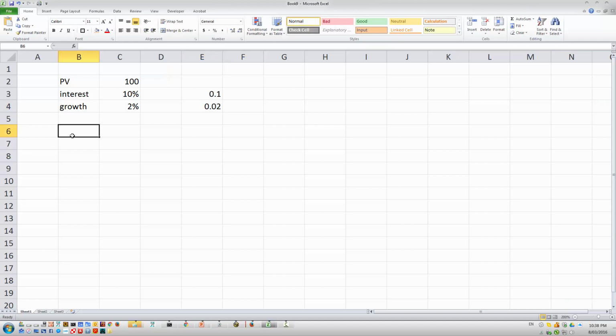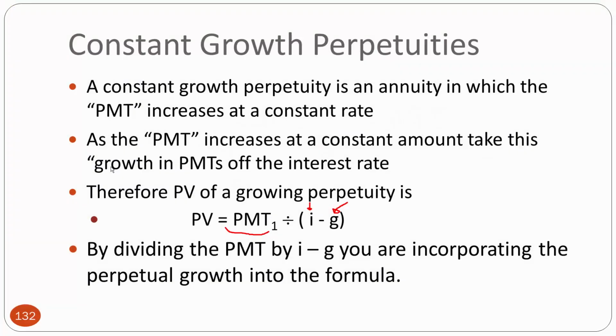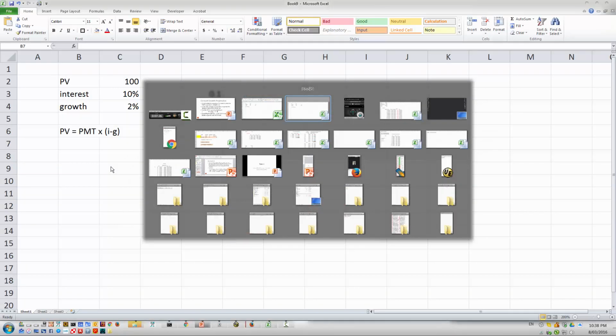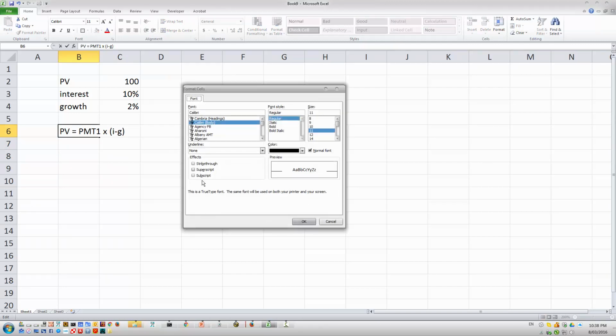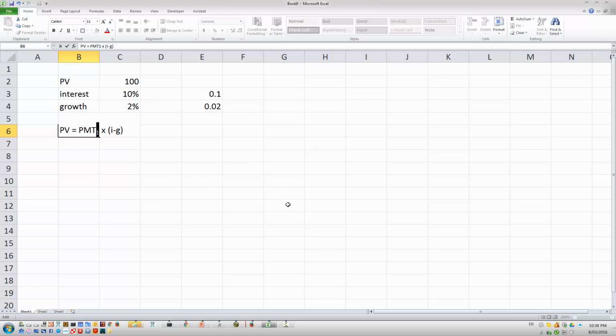So remember the formula for perpetuity. The present value is the payment divided by I minus G. Let me just check that. There it is, yes. Oh, I forgot the subscript. That's going to be the first payment, because remember, the payments are going to grow. So this will tell us what the first payment is.